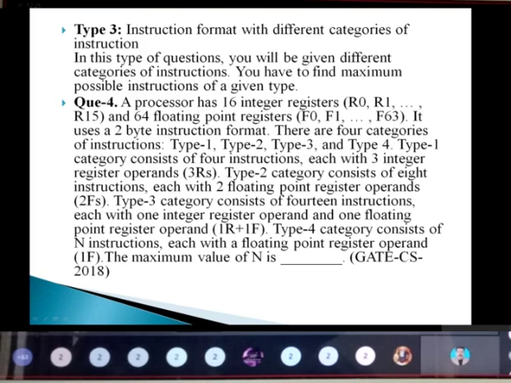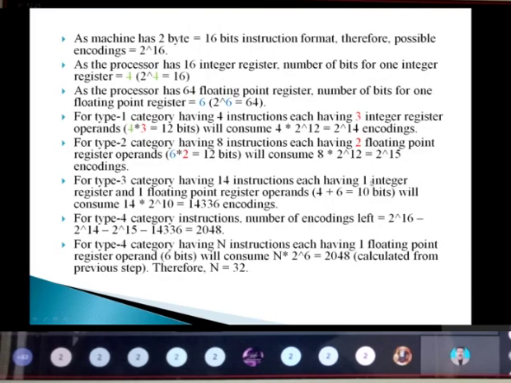Next is the type 3 category. What do we have? 14 instructions, each with one integer register and one floating point register. For one integer register, how many bits? 4. For floating point, 6. So 4 plus 6, that is 10 bits. How many instructions? 14. So 14 into 2 power 10. That will be 14,336 encodings.